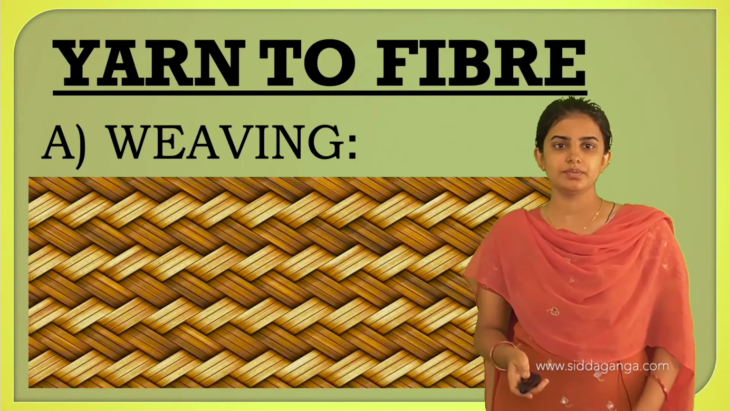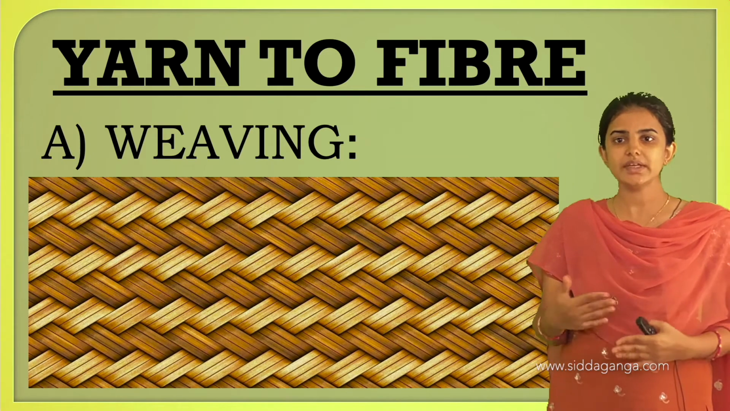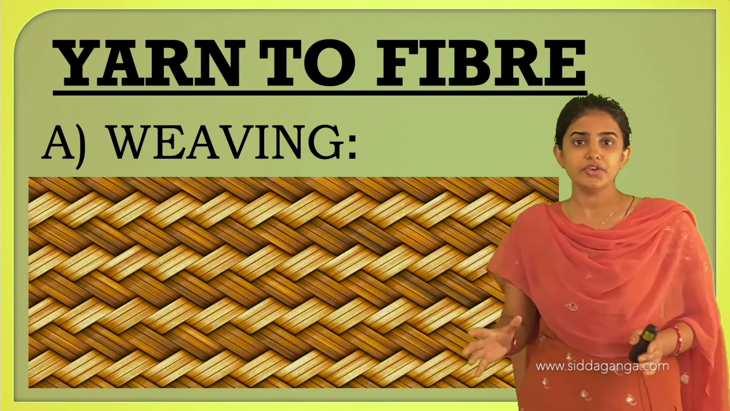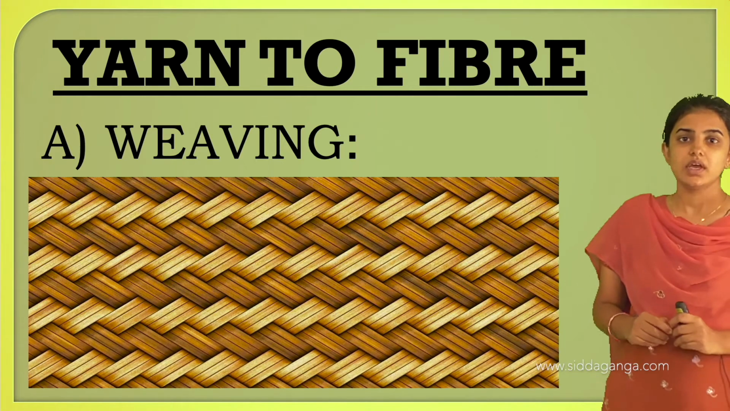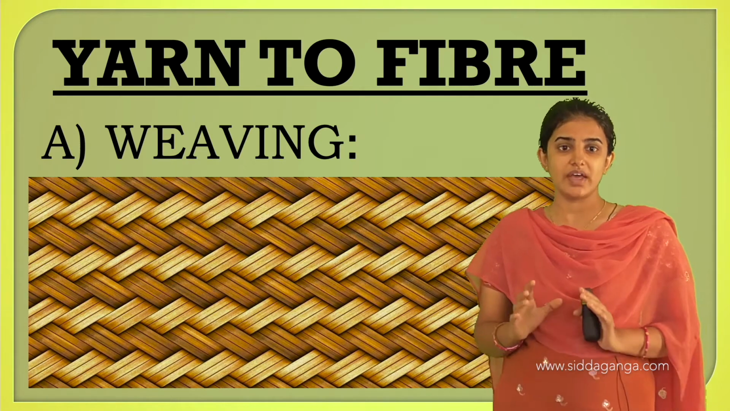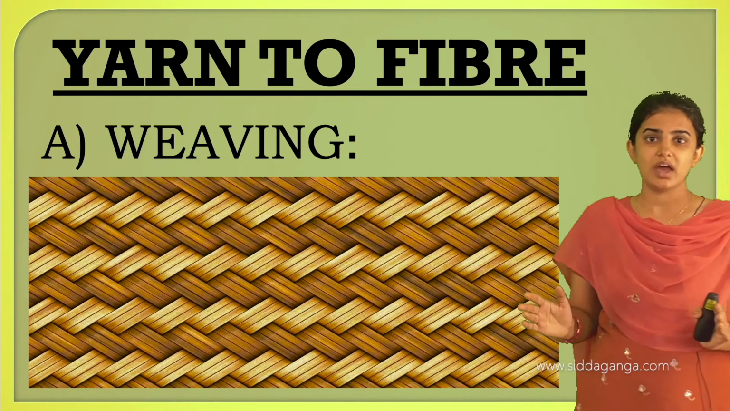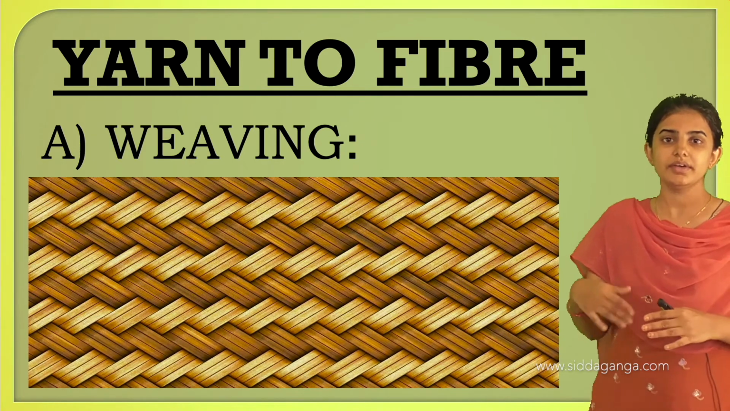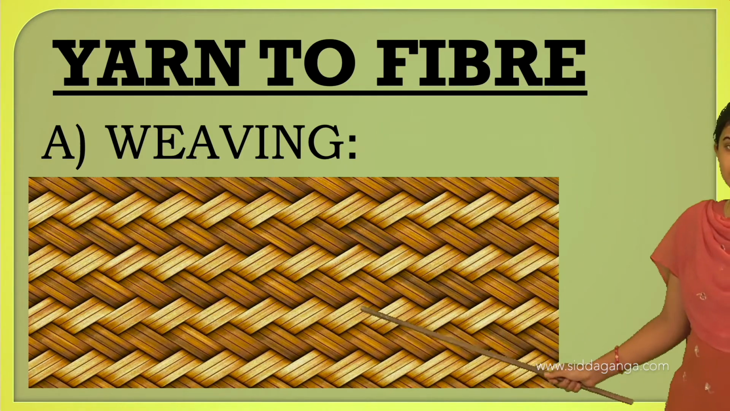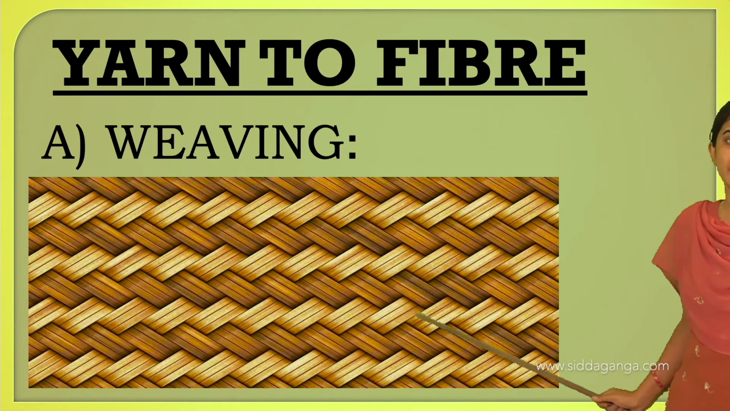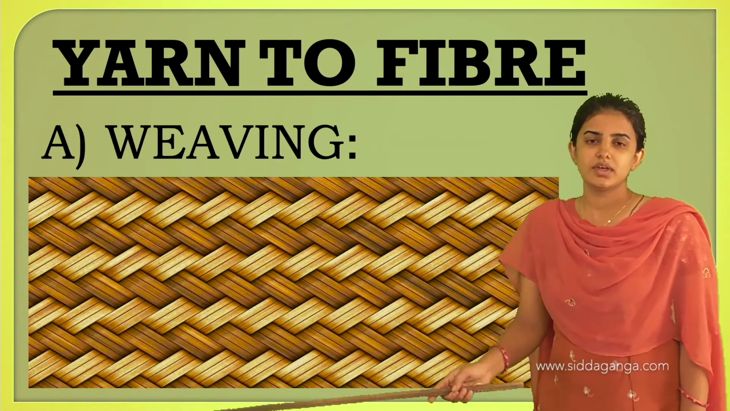Next we shall move on to yarn to fabric. There are two different processes here, and the first one is weaving. Weaving is the process of arranging two sets of yarn to make them into fabric, and these yarns are used together or mixed, and that process is called weaving. Arranging two different sets one over another in a rectangular shape, this process is known as weaving.